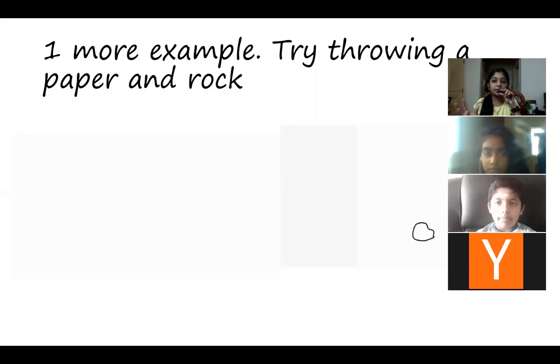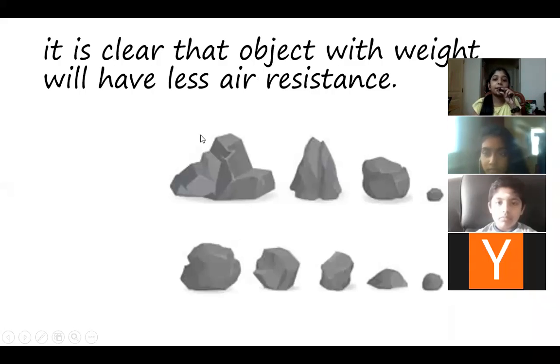So paper has more air resistance because it will be in the air for a longer time. So it is clear that an object with weight will have less air resistance because it will be in the air for less time only, right? It will reach the ground very fast. So heavy objects have less air resistance. Okay.